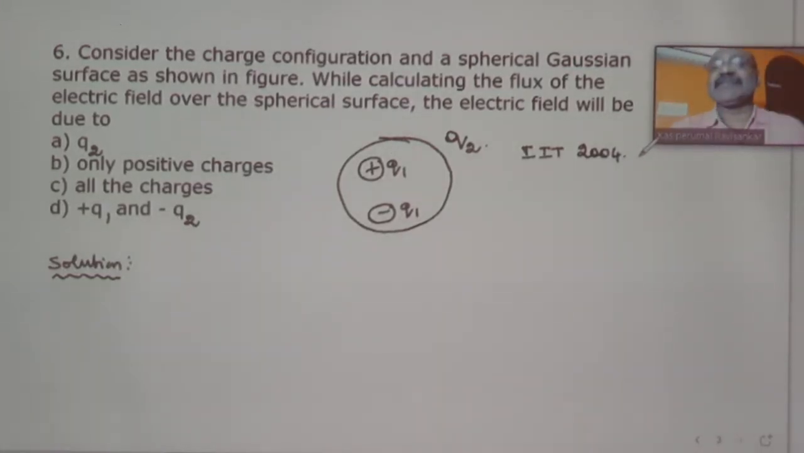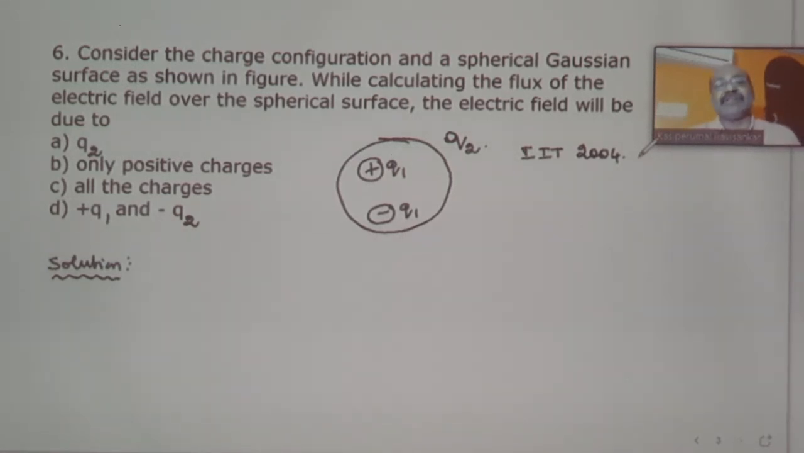So question number 6. Consider the charge configuration and a spherical Gaussian surface as shown in the figure. Inside the Gaussian surface, you have the charges plus Q1 and minus Q1, and outside the Gaussian surface, you have the charge Q2. While calculating the flux of the electrical field over the spherical surface, the electrical field will be due to: four options are given. One is Q2, the second is only the positive charges, the third is all the charges, and the fourth is plus Q1 and minus Q1, not Q2.